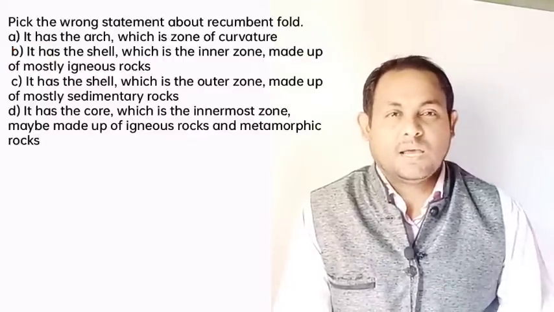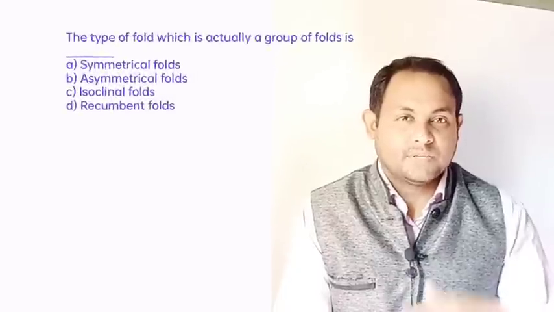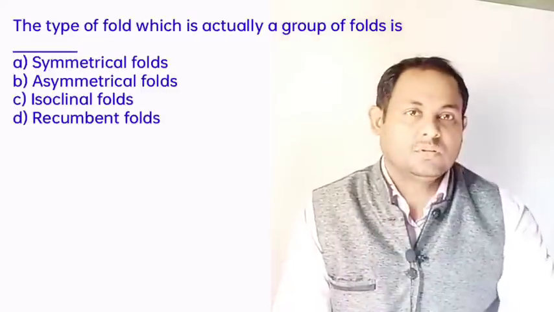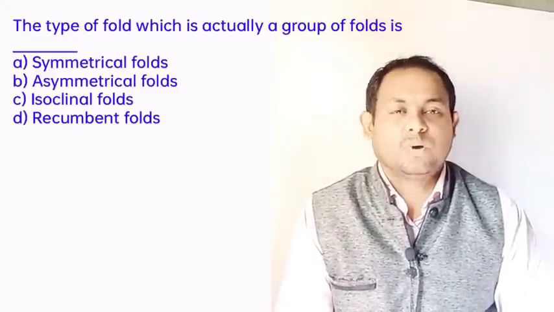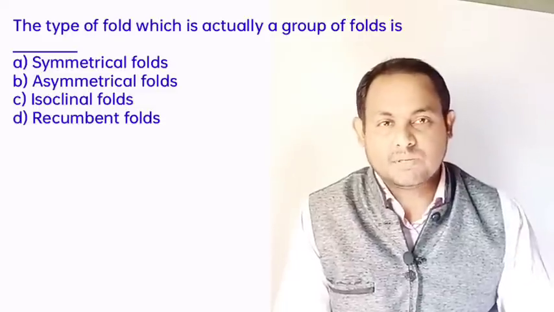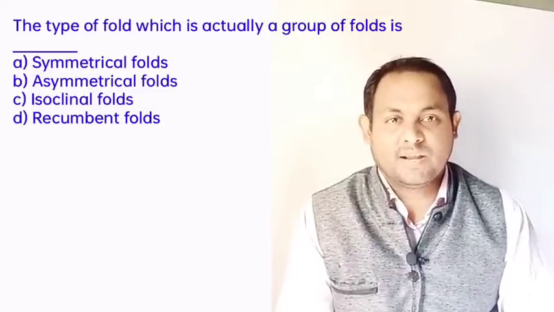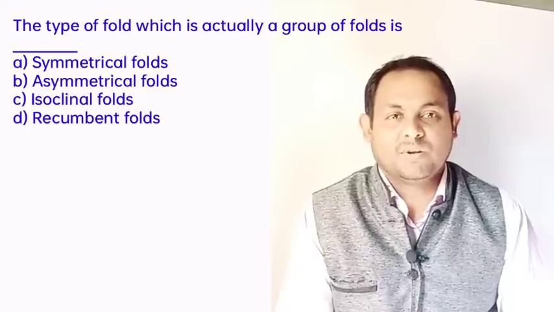Option B. And next question: the type of fold which is actually a group of folds: symmetrical fold, asymmetric fold, isoclinal folds, and recumbent folds.